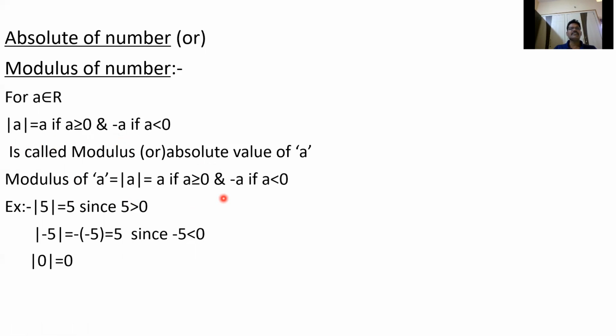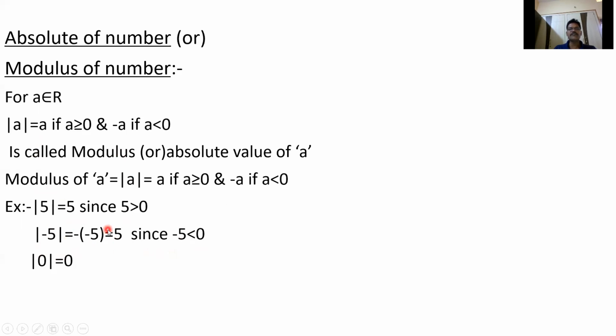Generally we studied this in earlier classes, in 8th or 9th, where we know it simply as mod 5, mod minus 5, and we write only the positive value. How can we get it? Suppose mod 5 is there. 5 is greater than 0, so we write mod a equal to a, that's why mod 5 equals 5. For mod minus 5, since minus 5 is negative, we have to write minus a. So minus of minus 5, where a is minus 5, gives 5.